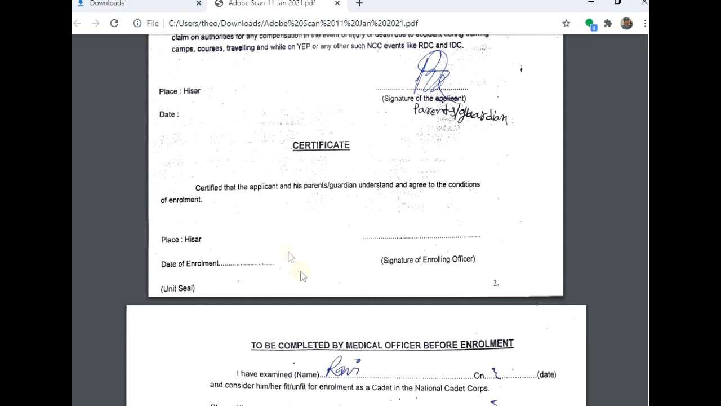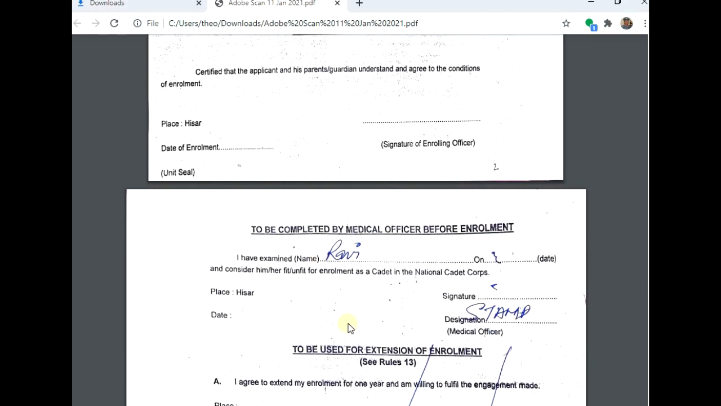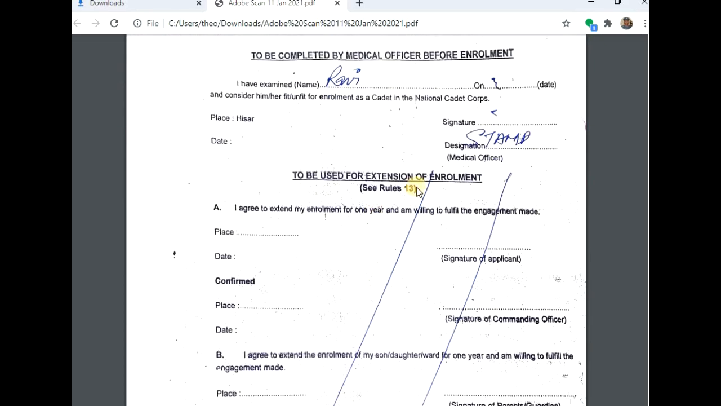The next one is not for you. The next one is important: to be completed by the medical officer before enrollment. I have examined your name, the date of your examination, and after that the signature of the doctor with its stamp. It is important. If you do not complete this, or if there is a signature without stamp, it is not valid. Then extension, this is not for you, so leave it.